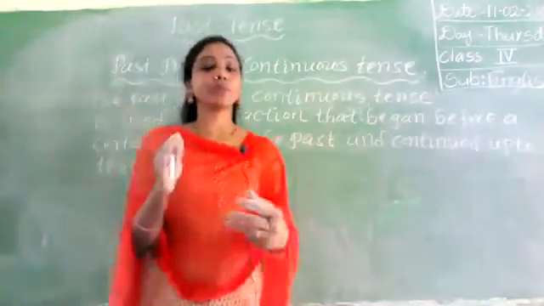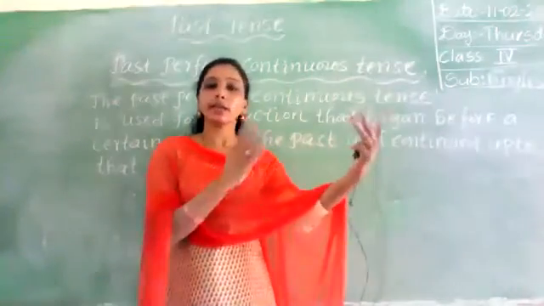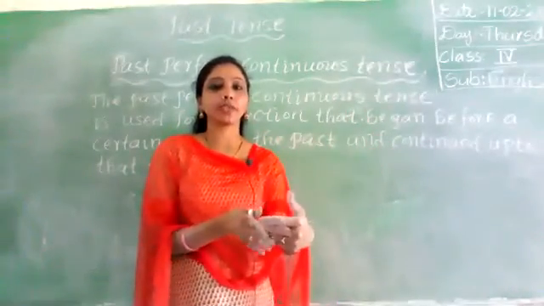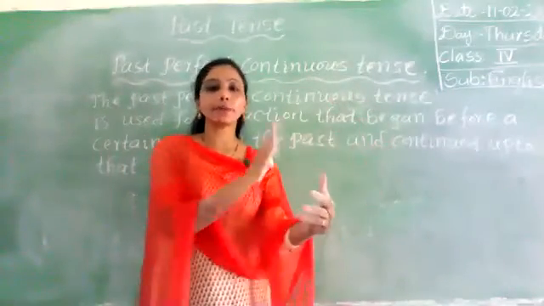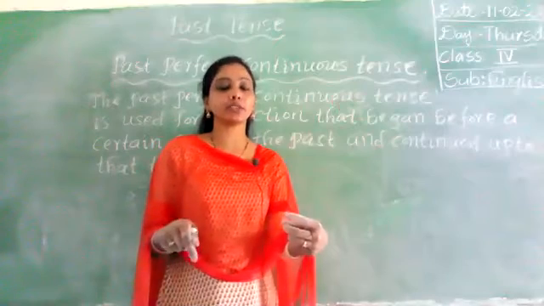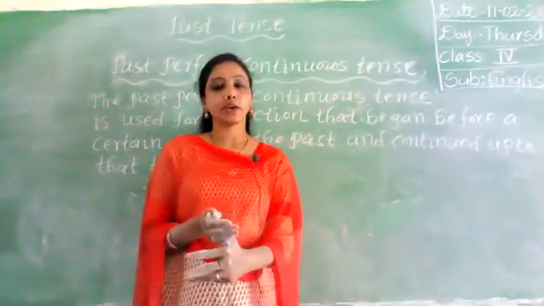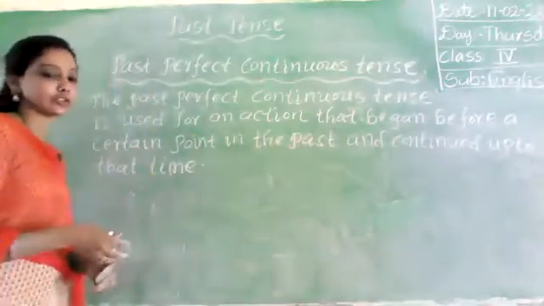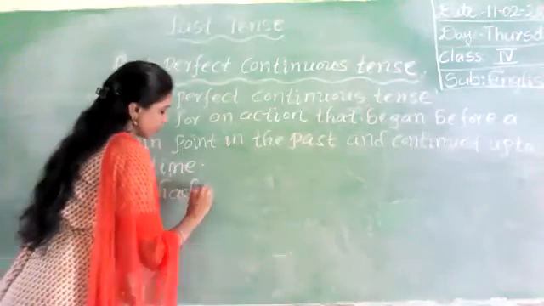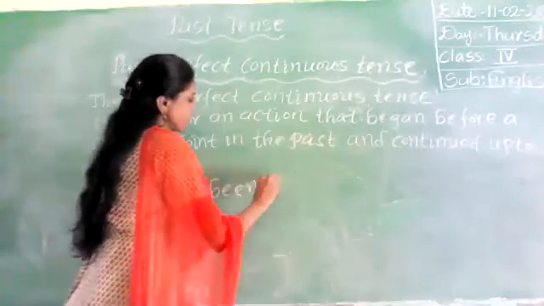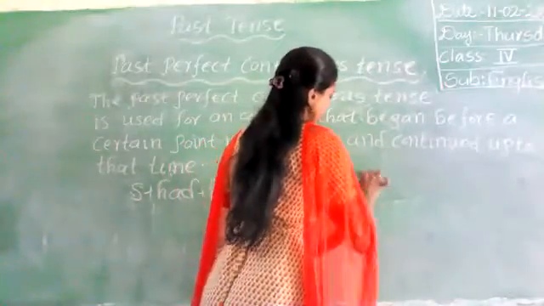Okay, so for example, one action started in the past. Okay, so it continued a certain time, then it stopped in the past itself. The action started in the past and continued for some time. After that, it stopped in the past itself. It will not continue to the present. So such actions we will discuss in the past perfect continuous tense. Okay. So the structure of the past perfect continuous tense is subject plus had been plus V1 in ing form plus object.